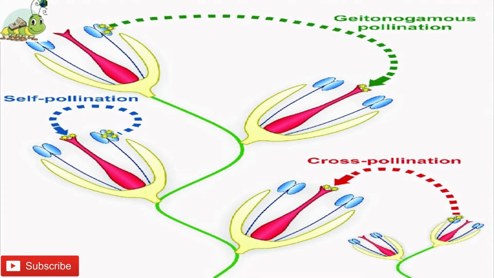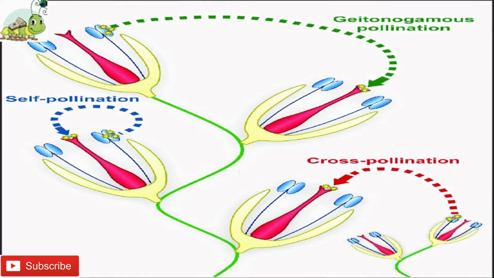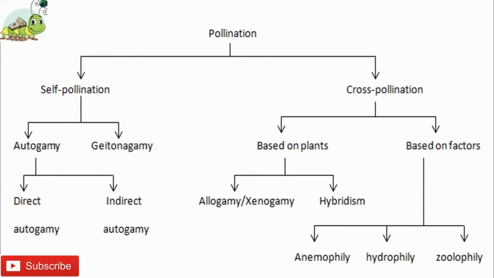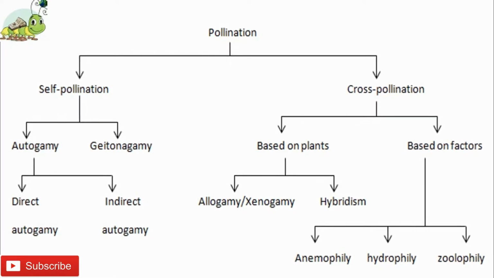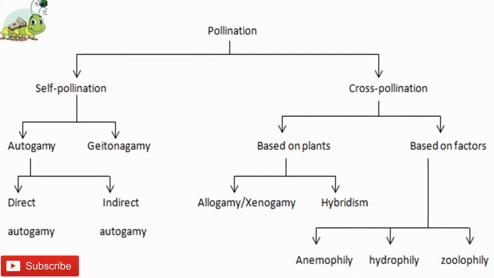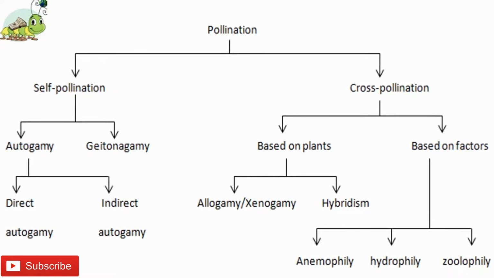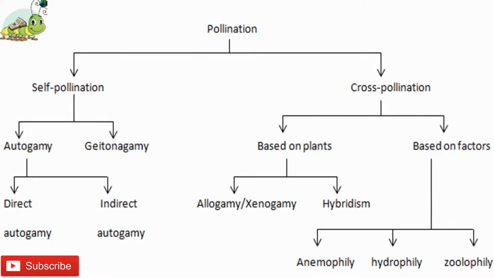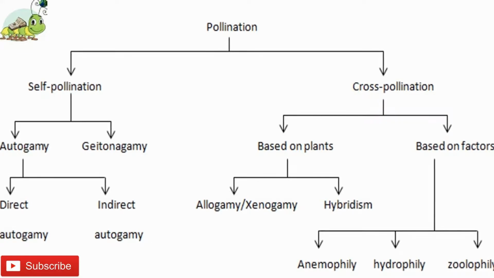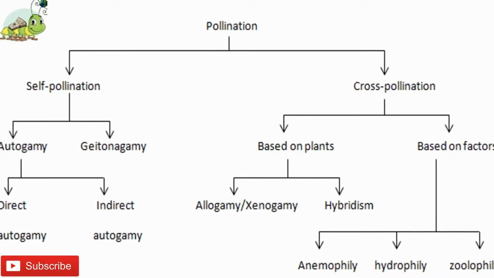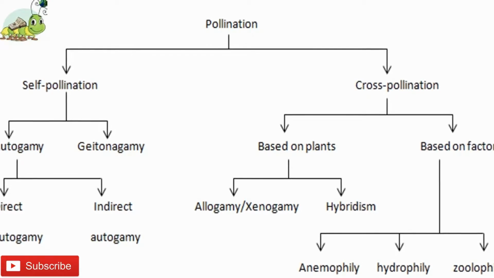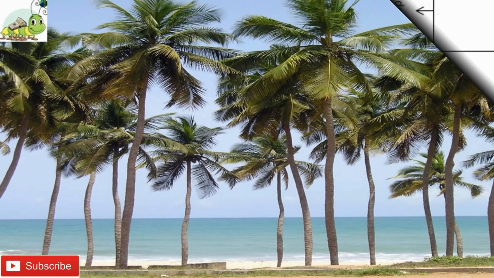This is performed with the help of external agencies like wind, called anemophily, water, hydrophily, and animals, zoophily. Examples of zoophily are birds, ornithophily, insects, entomophily, and bats, chiropterophily. So these are the external agencies which help with pollination. Anemophily.